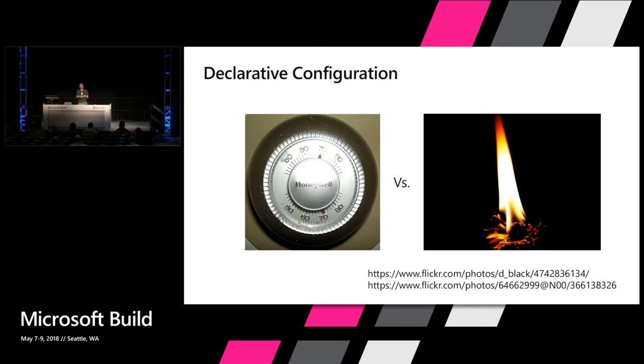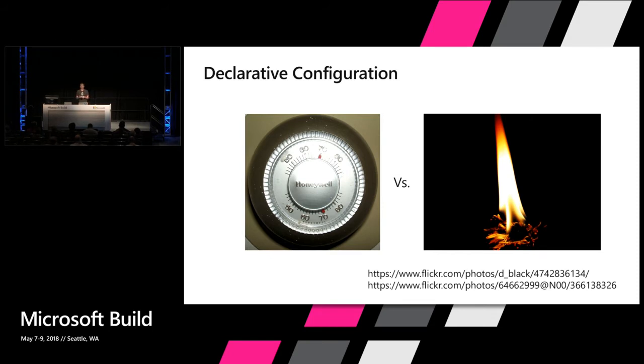And so hopefully this analogy works. I think no one in this world would be thinking about heating their room with a torch. But a lot of times when you're running a script or you're logging into a machine and manually running commands with Bash or with PowerShell, you're effectively lighting something on fire in your room to get it to be the right temperature. And that should strike you as a bad idea.